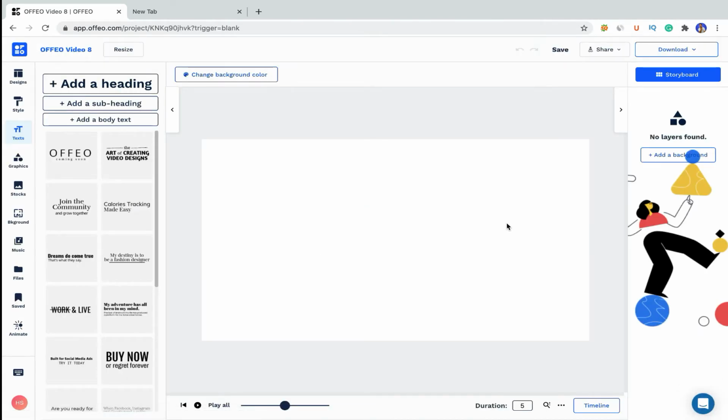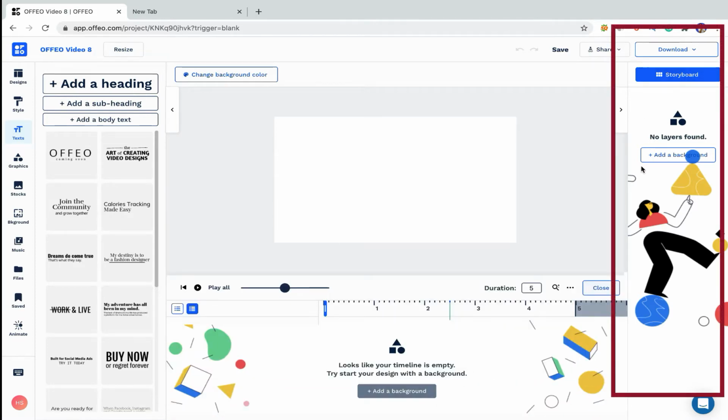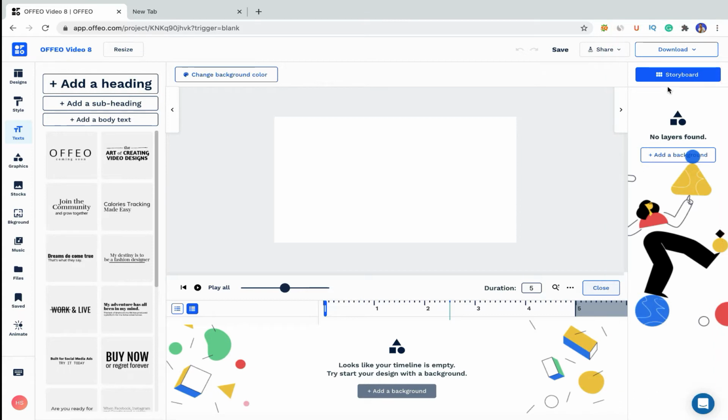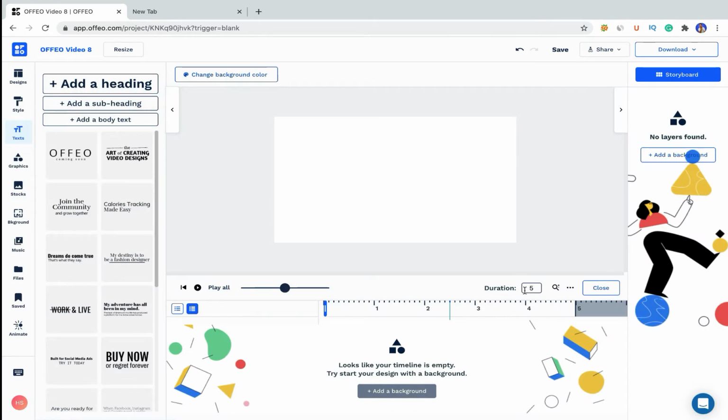So we are in the dashboard, and if you have used any other online video creation platform, it looks very similar. We have a preview window on the left-hand side where we have our assets, and this is our timeline. You can expand it from here, and here on the right-hand side is where things keep changing. And by the way, it works in storyboards. Okay, so we have a 5 seconds default storyboard. We can add multiple storyboards, or we can increase the duration of 5 seconds. Obviously we can increase or decrease it as you want. So let's make a video.